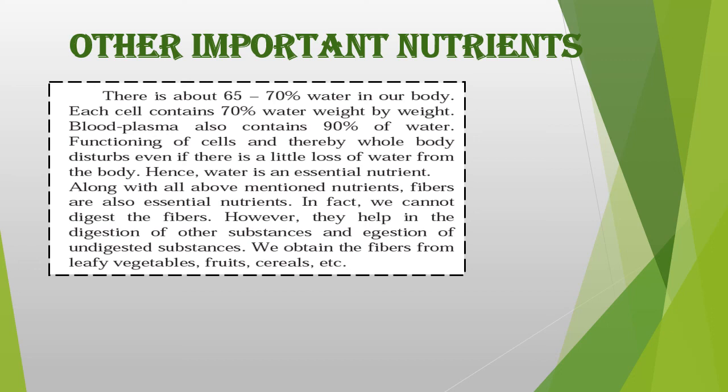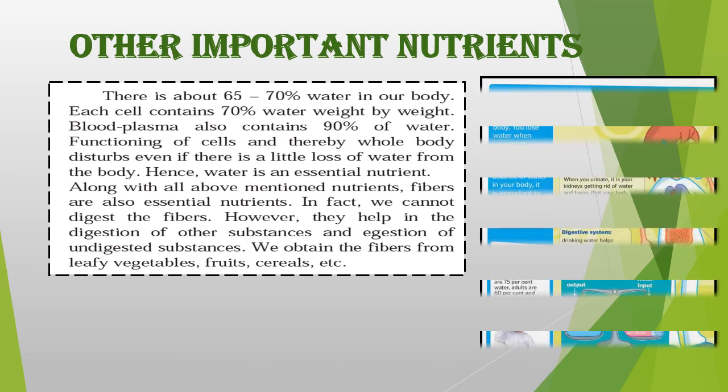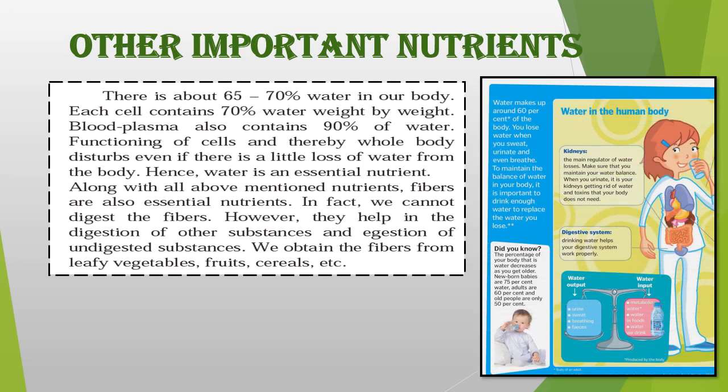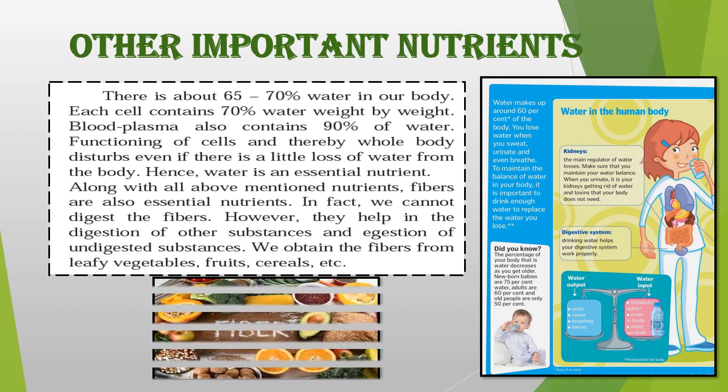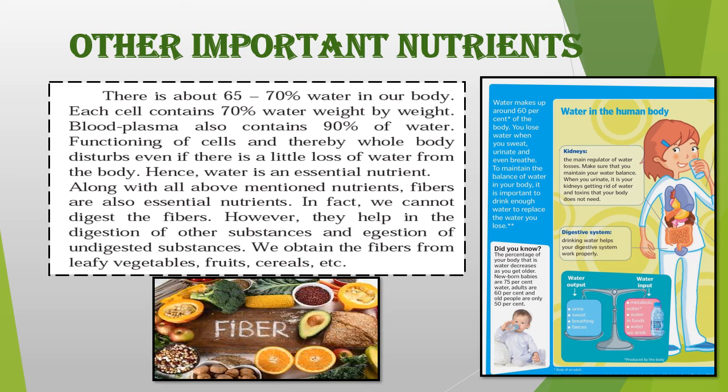And from where do we get fibers? From leafy vegetables, fruits, and cereals. So this is water. Okay, we need to maintain the optimum amount of water in the body, and these are the food substances that give you fiber.